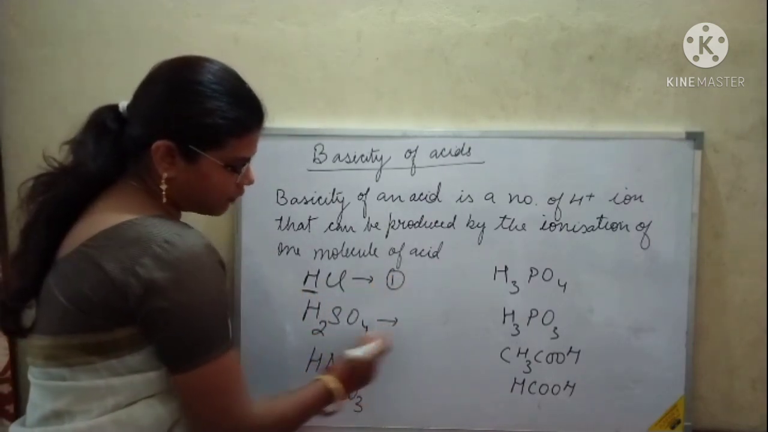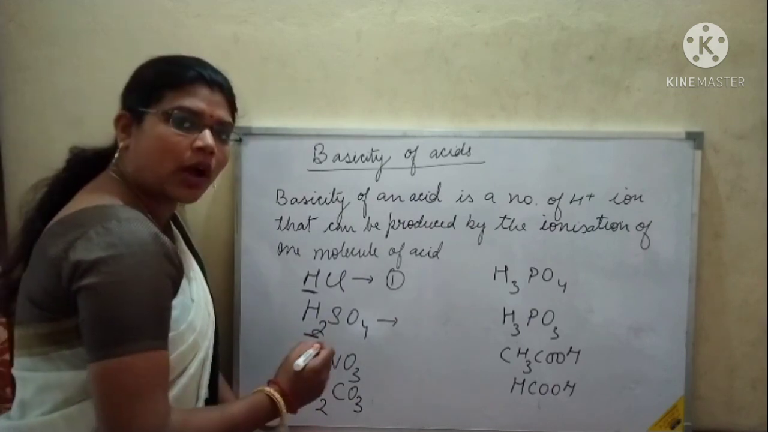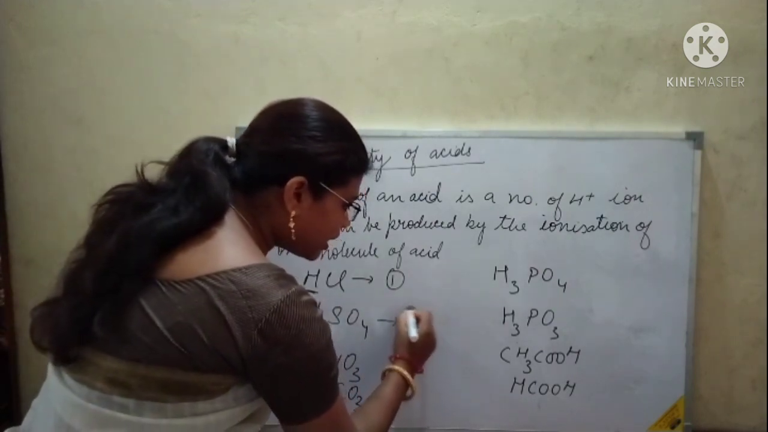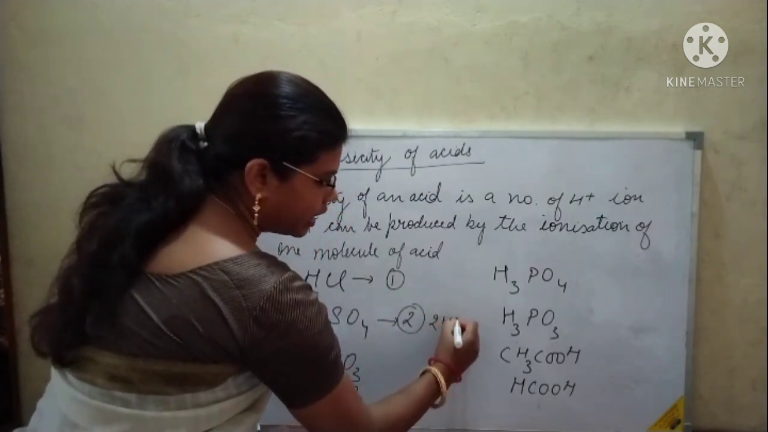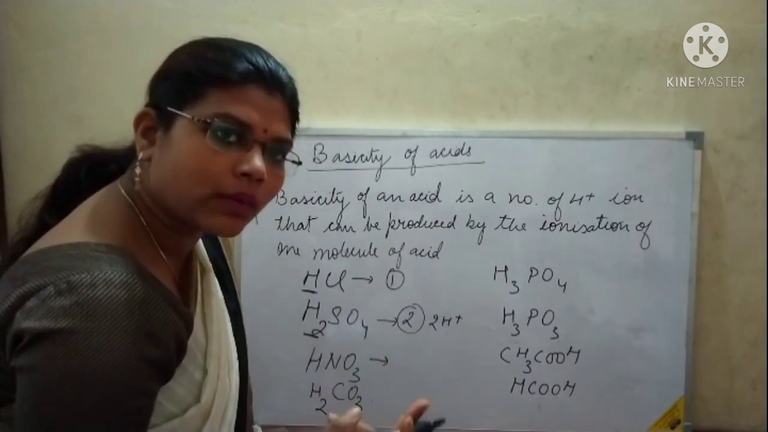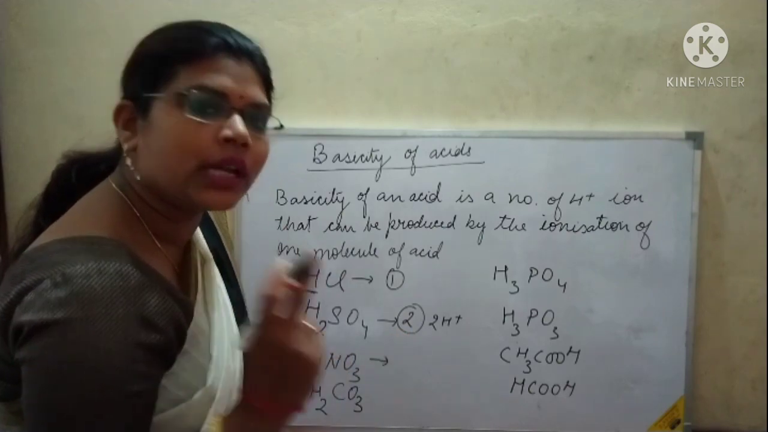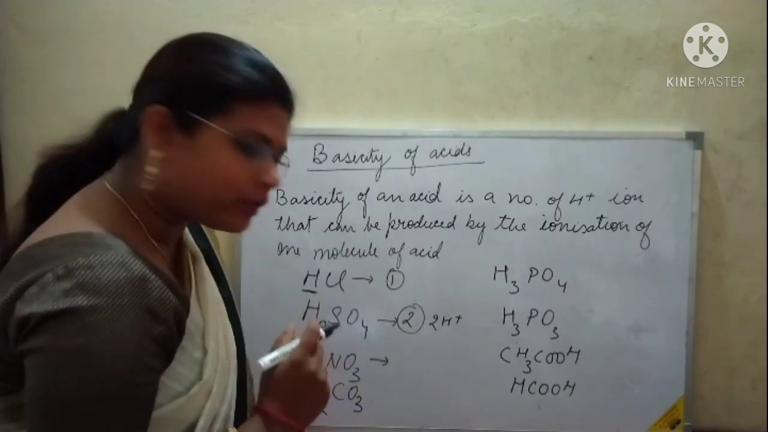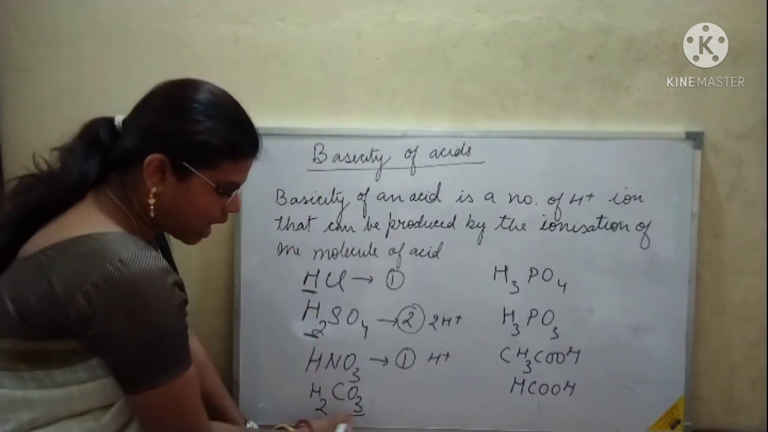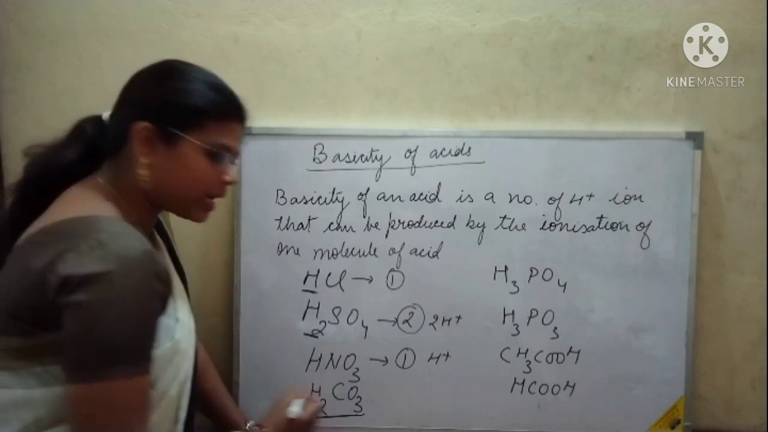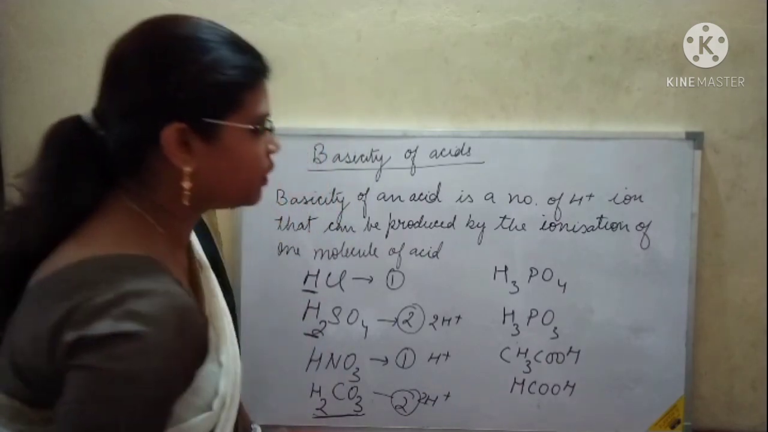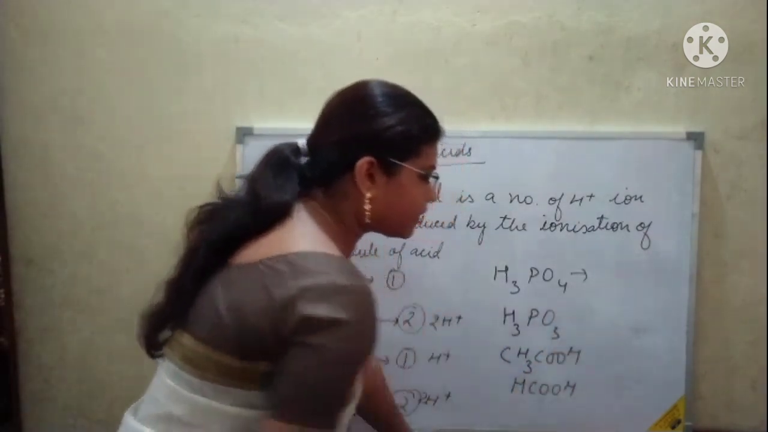Carbonic acid, how many hydrogen ions will it give? It will give 2 hydrogen ions, so the basicity will be 2. In case of phosphoric acid, how many hydrogen ions will it give? It will give 3 hydrogen ions, so basicity is 3. In the case of phosphorus acid, how many hydrogen ions will it give? It will give 2 hydrogen ions. So its basicity is 2. Now you might be thinking why, when 3 hydrogens are there, ma'am is saying only 2 hydrogen ions will come. So I will tell you why.